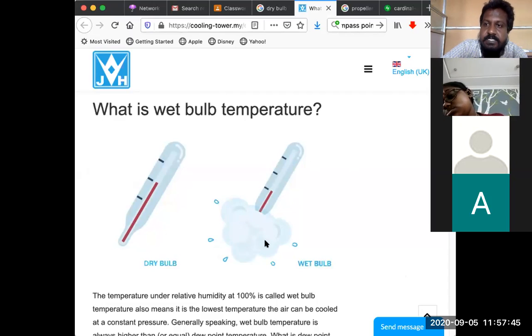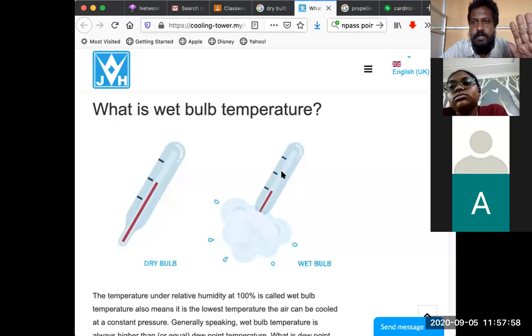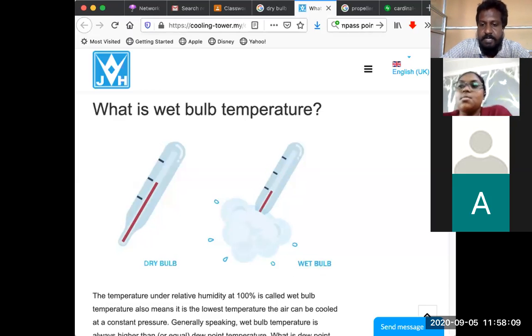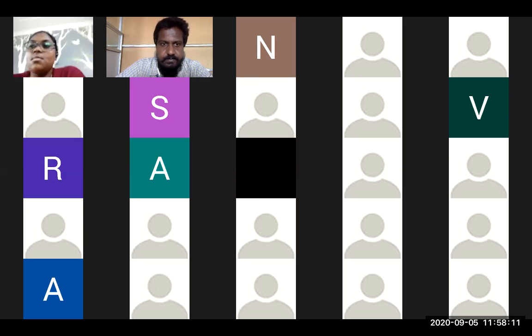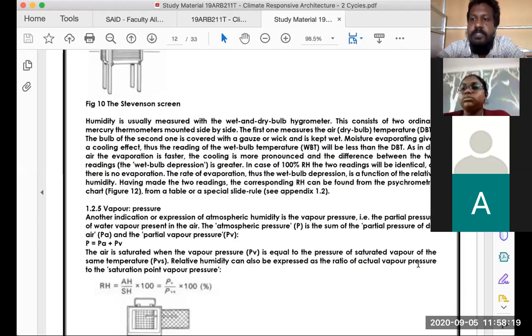You get the point? When the place is very hot, the water is going to evaporate. This evaporation will eventually cool down this thermometer. So visualize this: there is a thermometer showing you the actual temperature, and another thermometer which shows you the amount of evaporation and cooling down, and the cooled-down value of the temperature. These two temperatures we take, and we do a comparison and get the atmospheric humidity. So what is the understanding here?